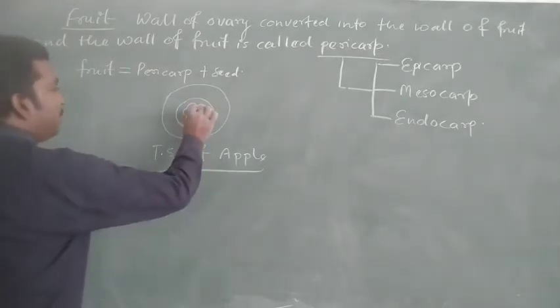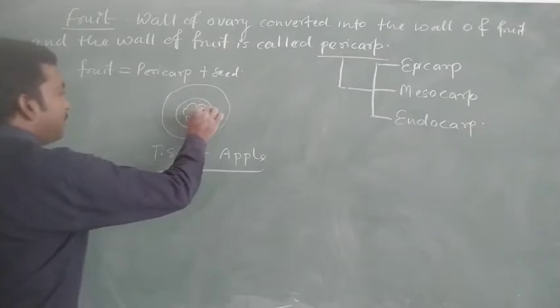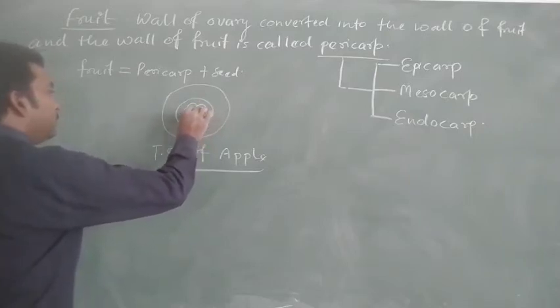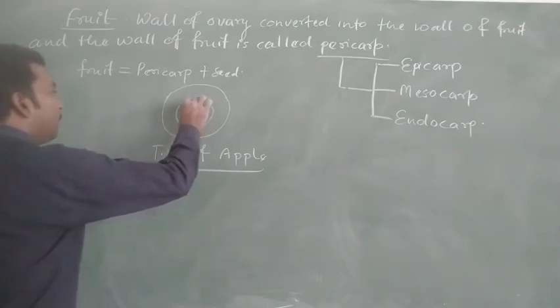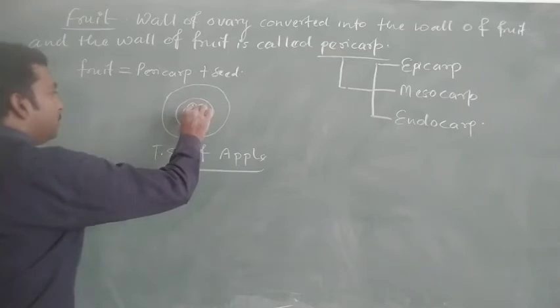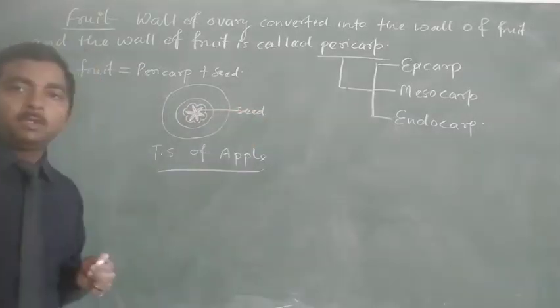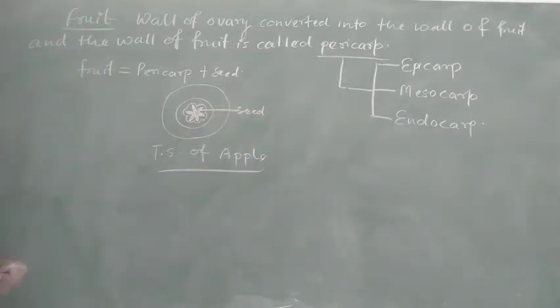Then inside this, the seeds are arranged in such a manner. These are the seeds. Then after the seeds, the structure is called the endocarp.